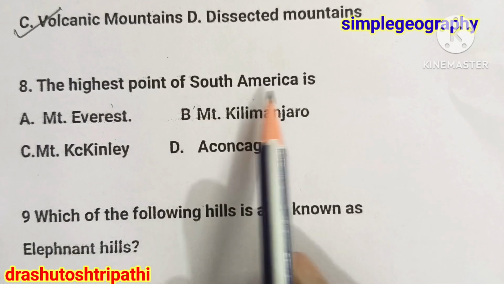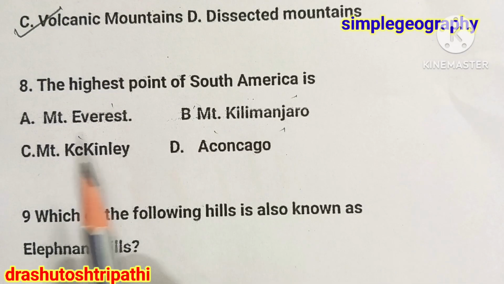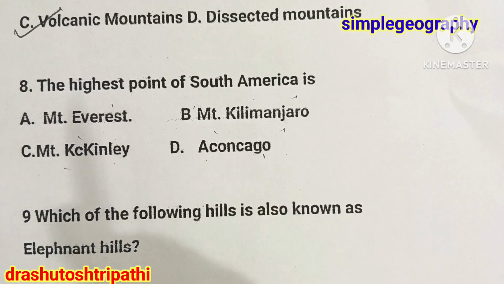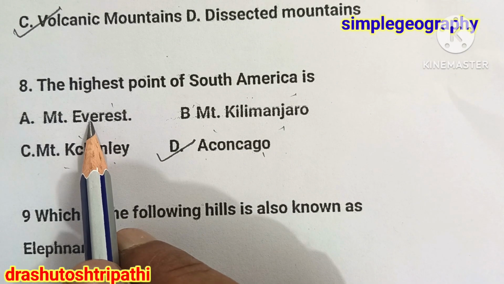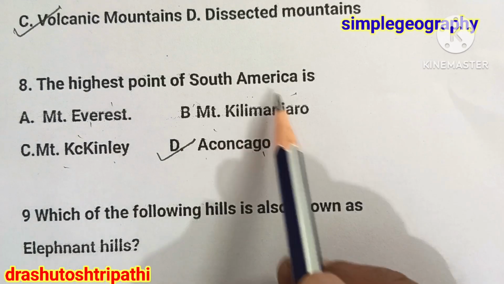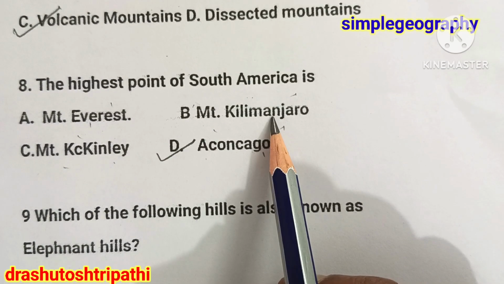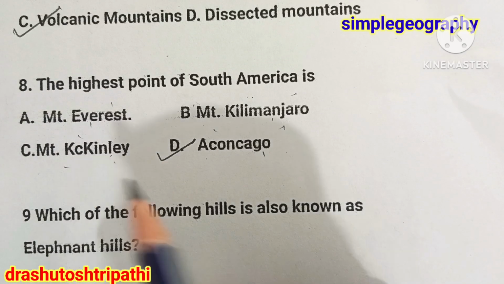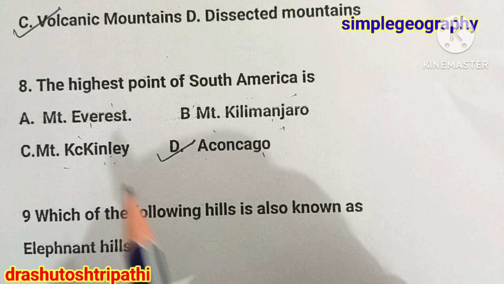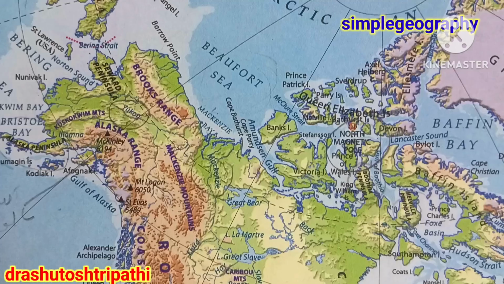The highest peak of South America is Mount Everest, Mount Kilimanjaro, Mount McKinley or Aconcagua. The answer is Aconcagua. Mount Everest is the highest peak of not only Asia but of the world. Mount Kilimanjaro is the highest peak of Africa. It is in Tanzania. Mount McKinley is the highest peak of the Alaska range, and the answer is Aconcagua.